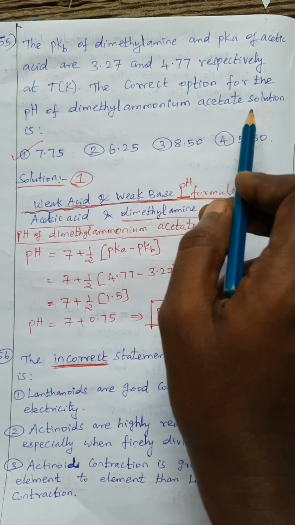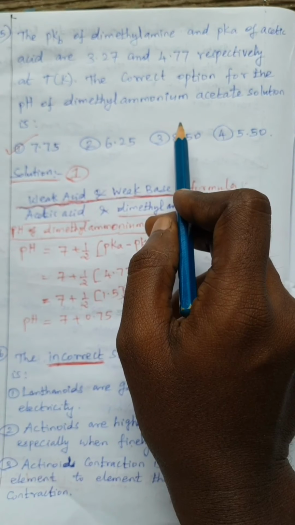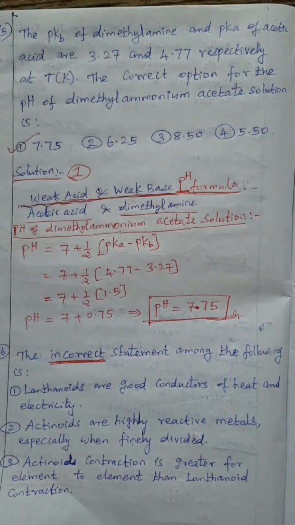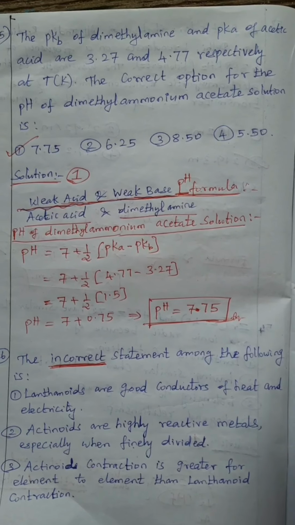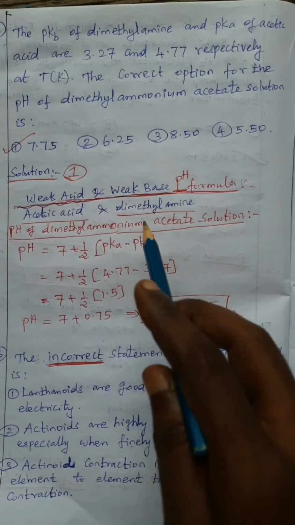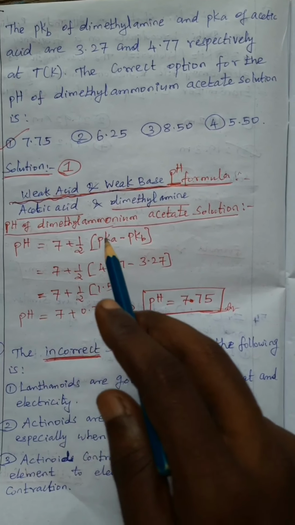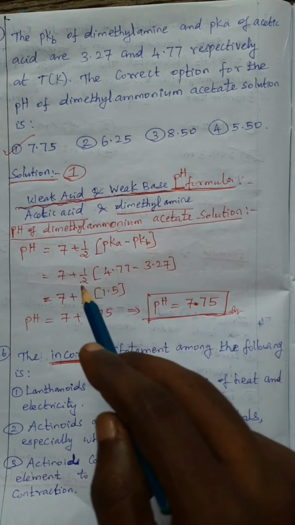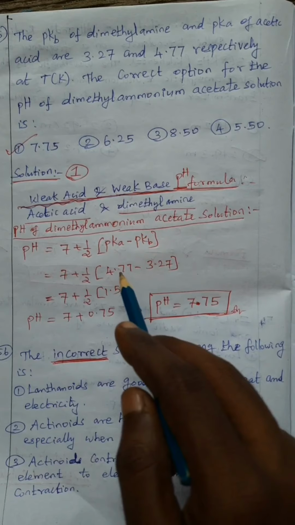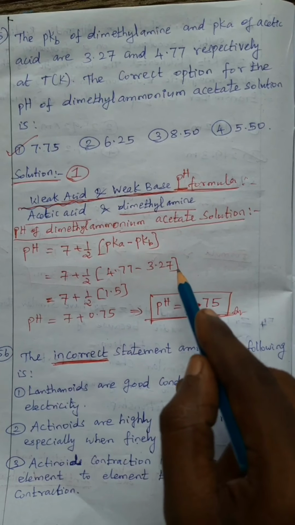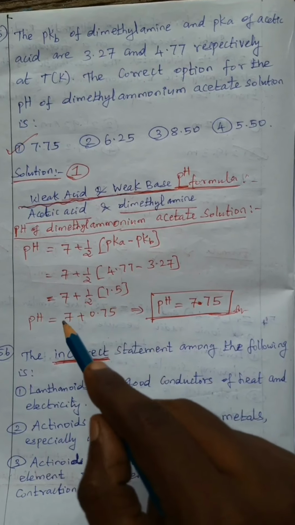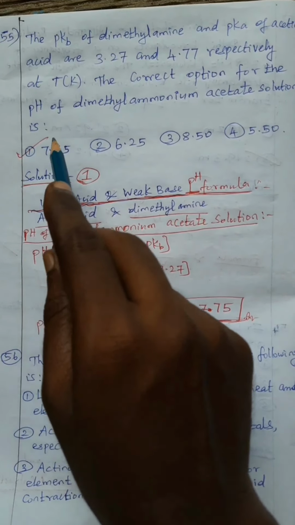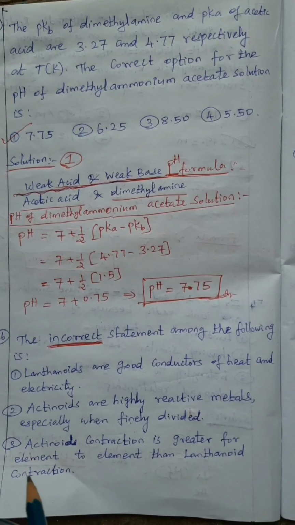The correct option for the pH of dimethyl ammonium acetate solution is, so pH of dimethyl ammonium acetate, weak acid and weak base formula. pH equal to 7 plus 1 by 2 of pKa minus pKb, that is equal to 7 plus 1 by 2, pKa value 4.77 minus 3.27, subtract பண்ணா 1.5. So overall we will get the answer pH equal to 7.75. Option 1 is correct.